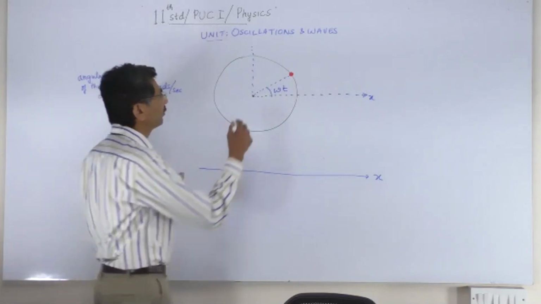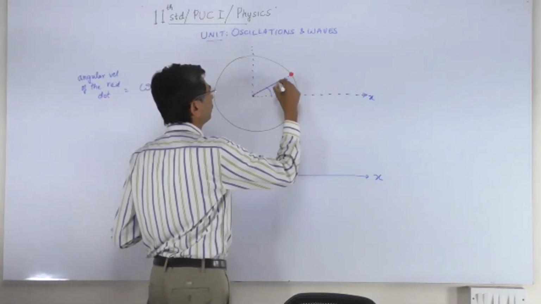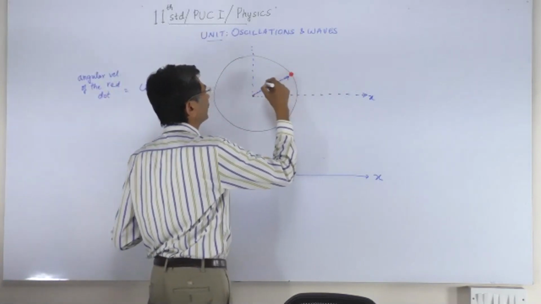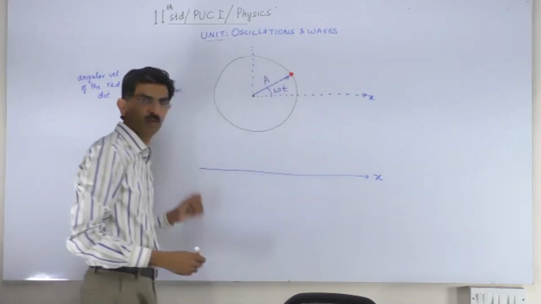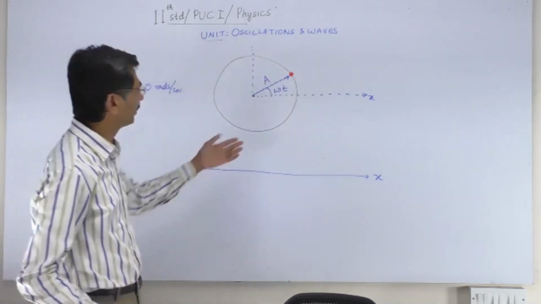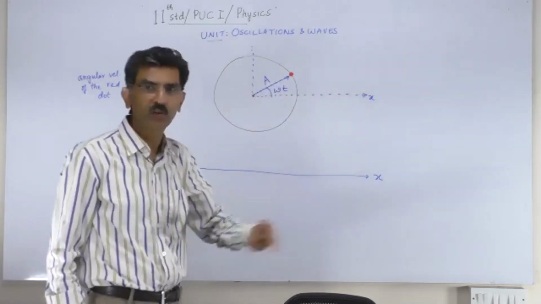Now let us say that this radius is A. Let's call the radius of that circle A. Remember, the red dot is executing a circular motion.